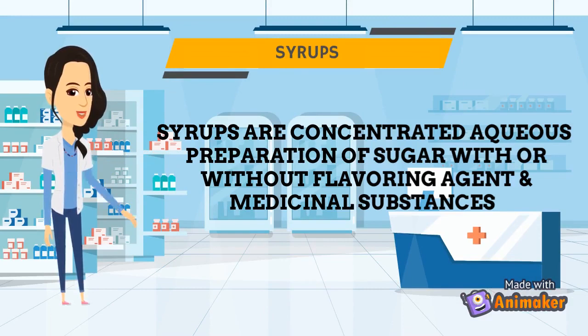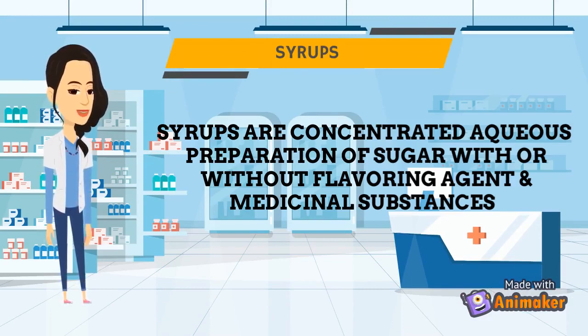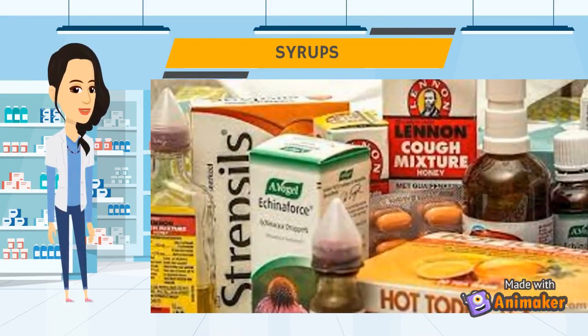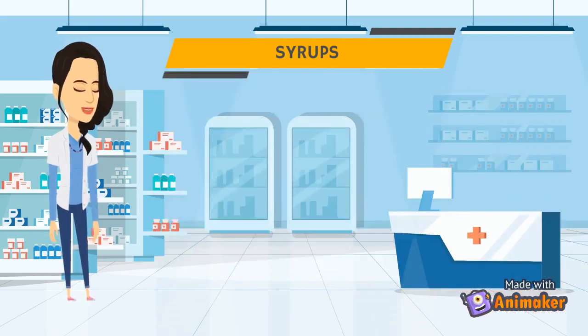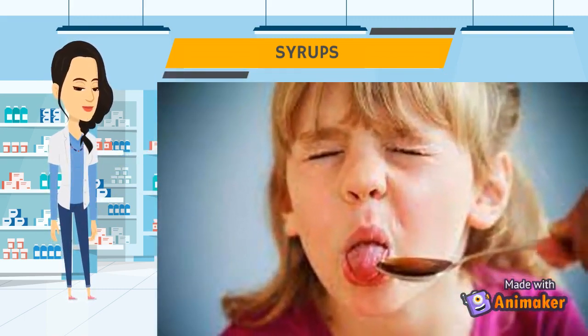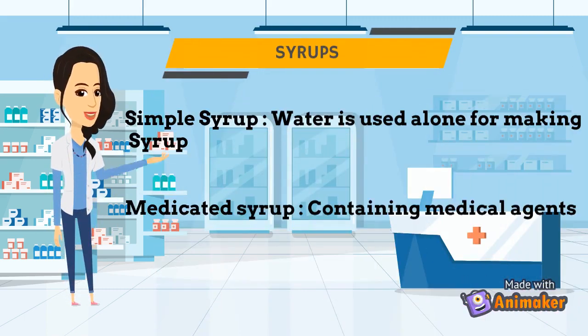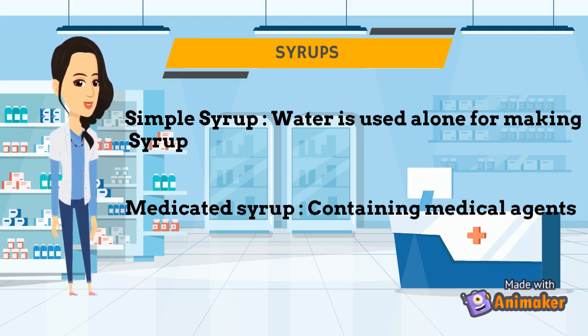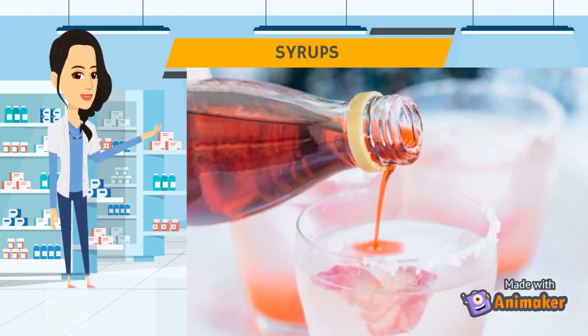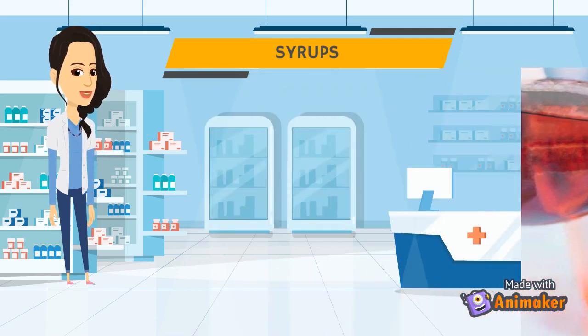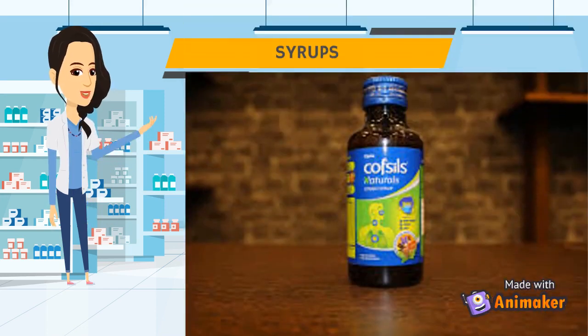Syrups. Syrups are concentrated aqueous preparations of sugar with or without flavoring agent and medicinal substances. Syrups are mainly classified into simple syrup and medicated syrup, wherein simple syrup means water is used alone for making syrup, whereas medicated syrup means containing medicinal agents.